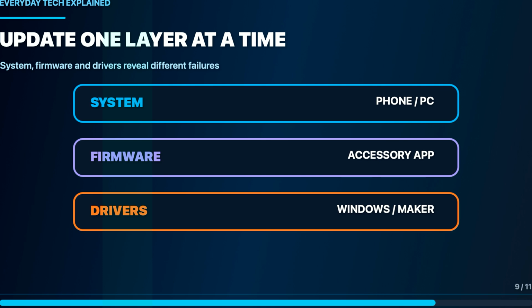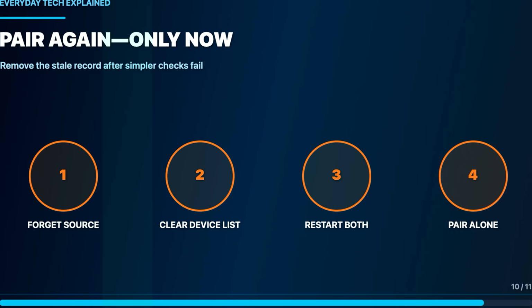Only now should you remove the pairing. Forget the accessory on the source. Clear the old source from the accessory or car if it stores its own device list. Restart both sides and pair again while other remembered sources are turned off. Do not begin with a full network settings reset. That can erase useful Wi-Fi and Bluetooth data without fixing a simple output mistake.